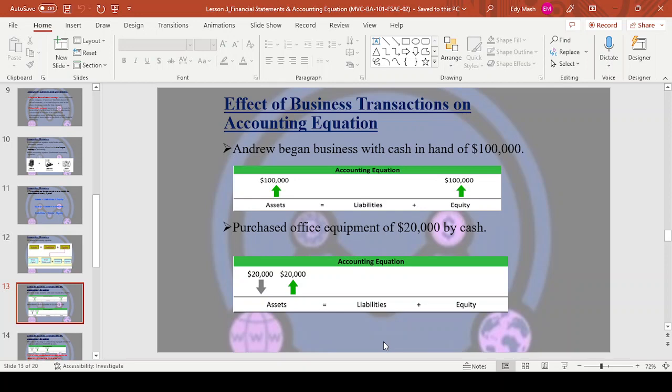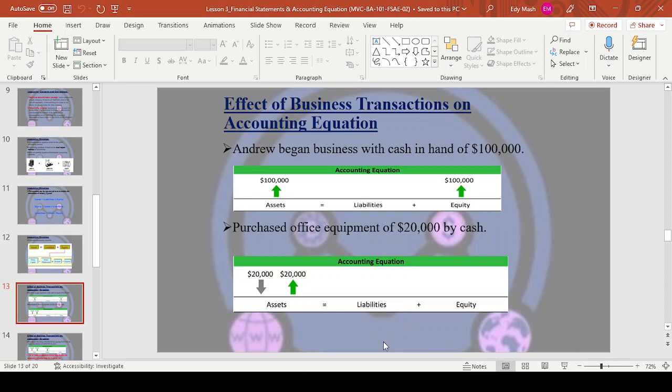And I want you to understand that assets always have a debit balance. And then capital and liabilities, they always have a credit balance. That's why the accounting equation, we can go back to it. You see assets on the left-hand side, that means the debit. And then liabilities plus equity, that's the credit side. That means they always have a credit balance.